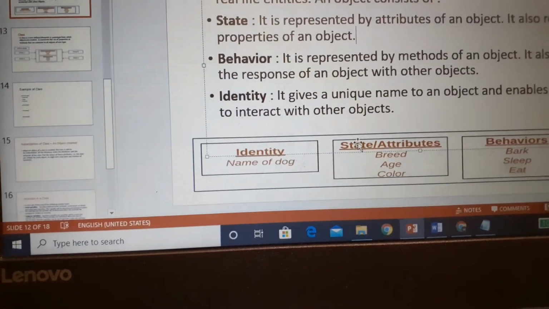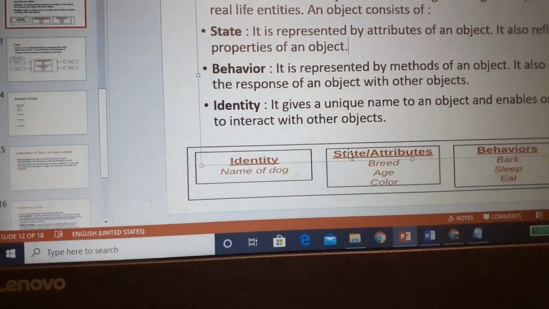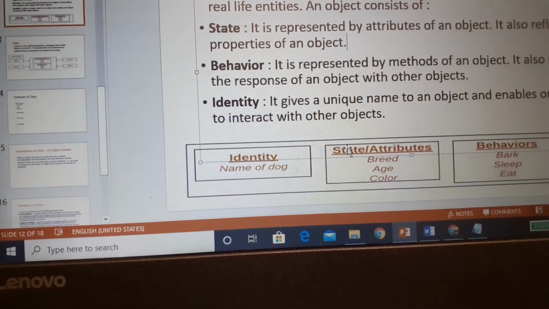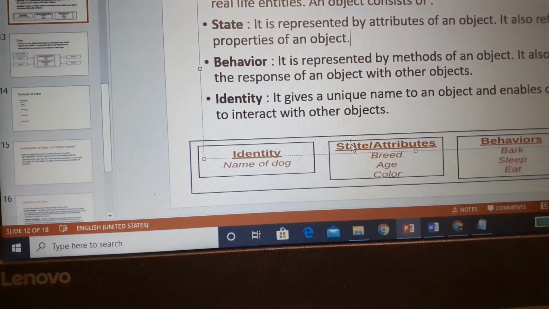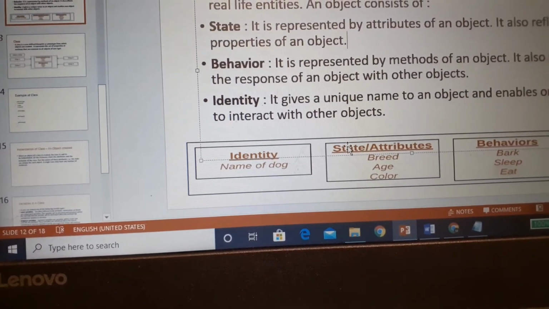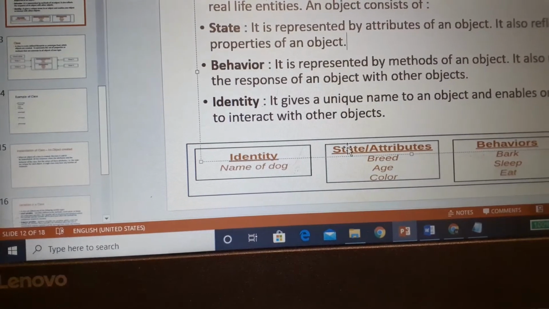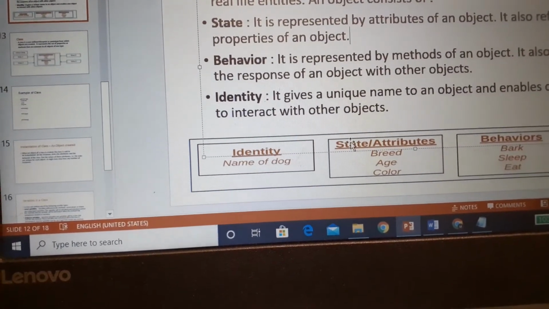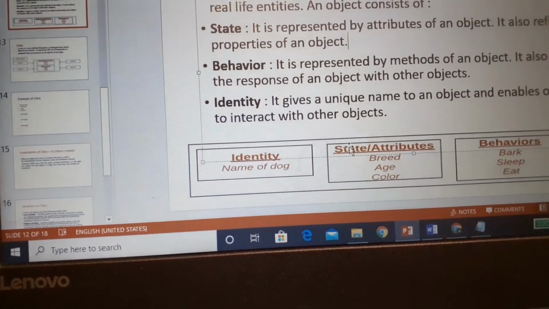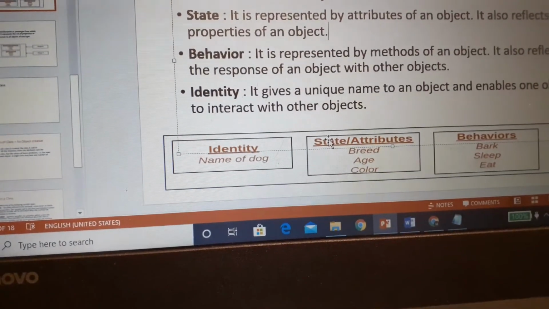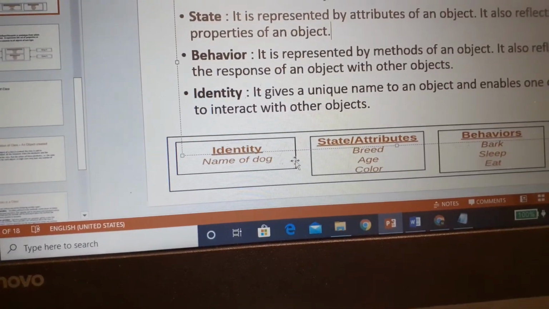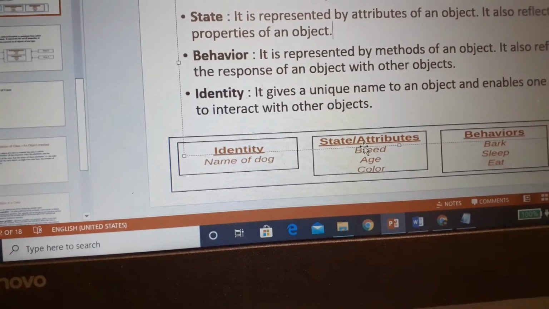Let's consider us, human beings. We have some skin color, we also have age, we have some particular properties. We walk, we sleep, we eat. So these are the attributes of the object human being.